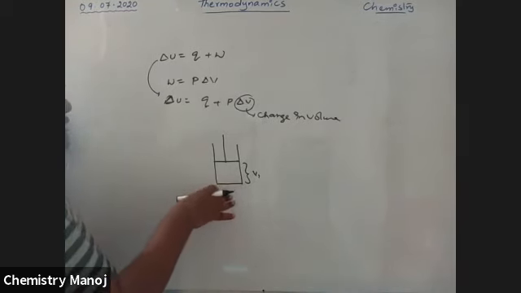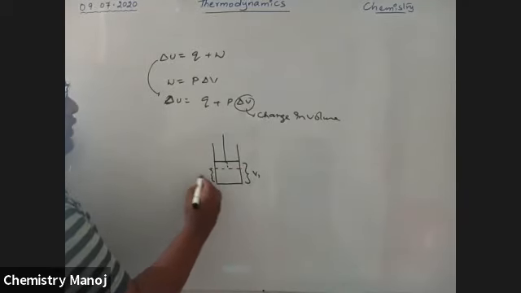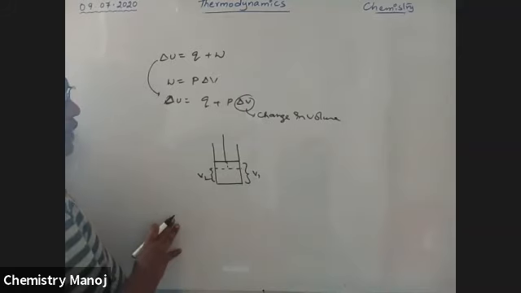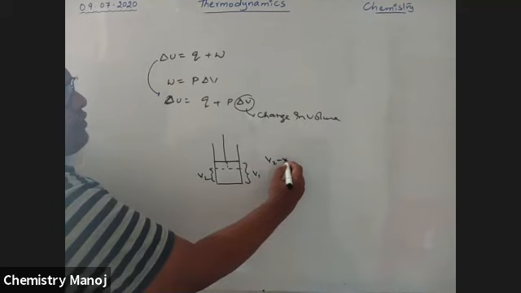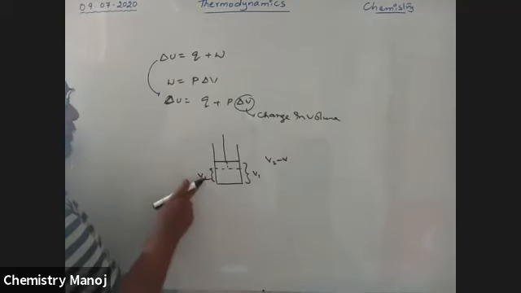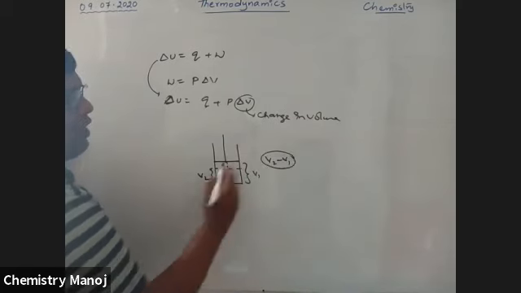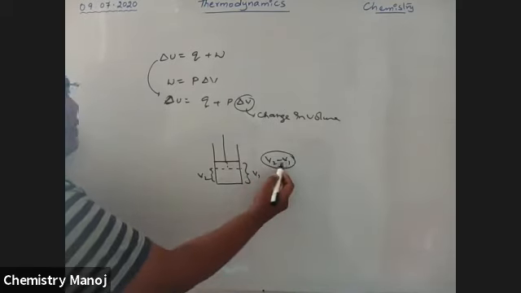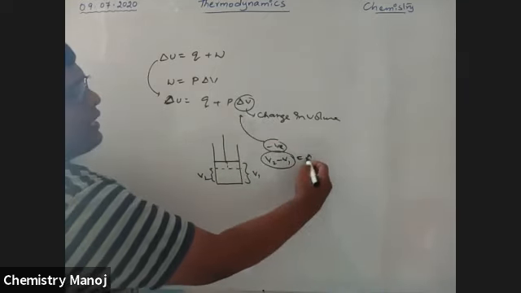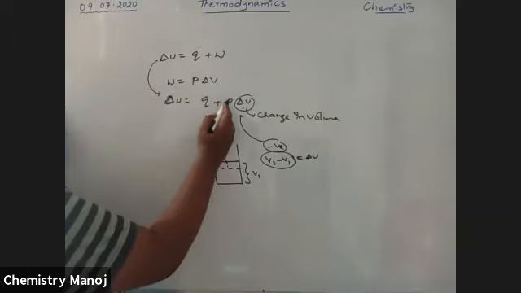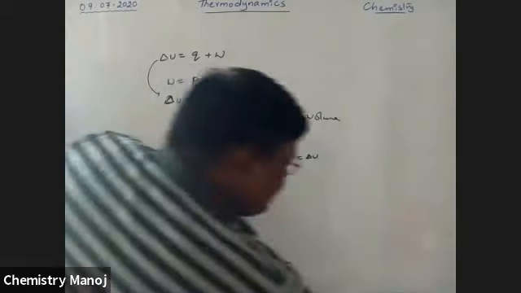Work is done on the system, so the piston changes, and the volume becomes V2. Therefore the change in volume is V2 minus V1, that is final volume minus initial volume. Lower value minus higher value means this should be negative. So delta V is negative, and automatically the work should be negative. Okay, see here.